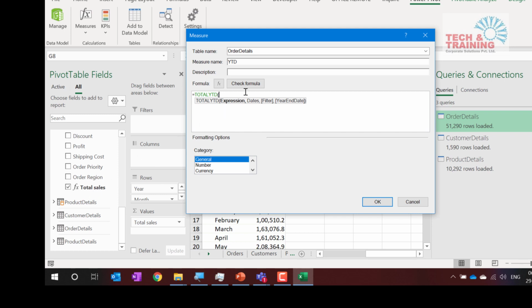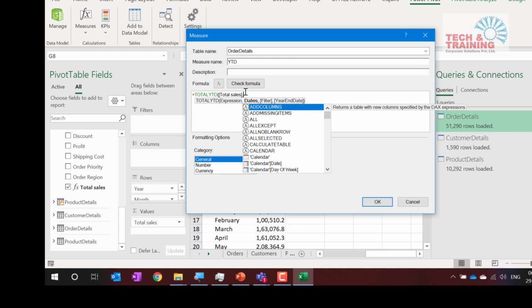So what do I need here? I need total YTD for total sales. So I type total sales, comma. It is asking me for dates. When I talk about date, I come here and select calendar date. Now here calendar table is very important.